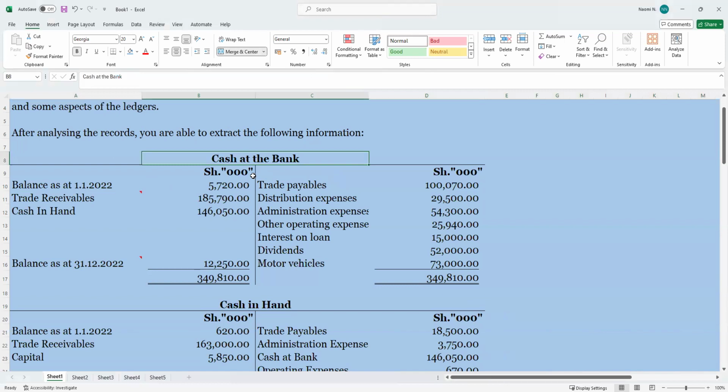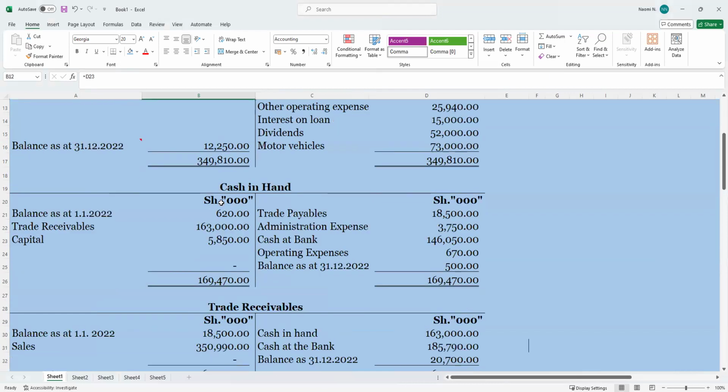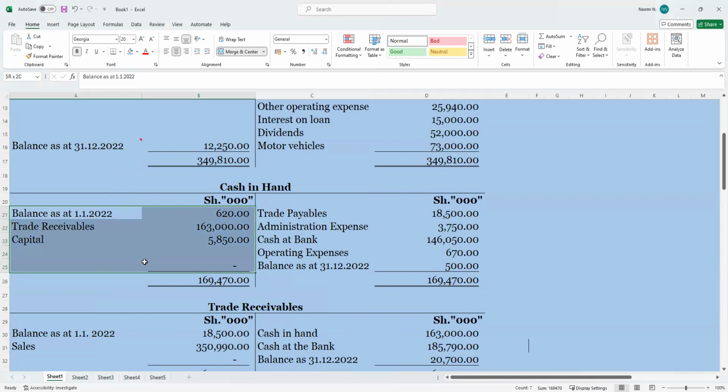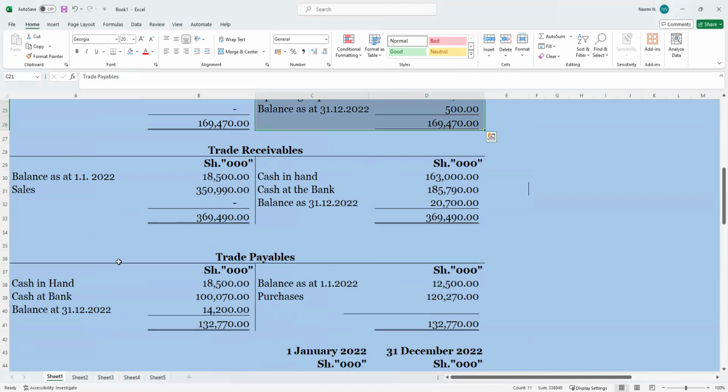So here we have the cash at bank, we have the opening balances and what was paid and what was received during that period. Then we have end balance, the closing balance of each. Then we have cash in hand, the same thing. What opening balances, what was received, and what was paid during the year, and the closing balance.